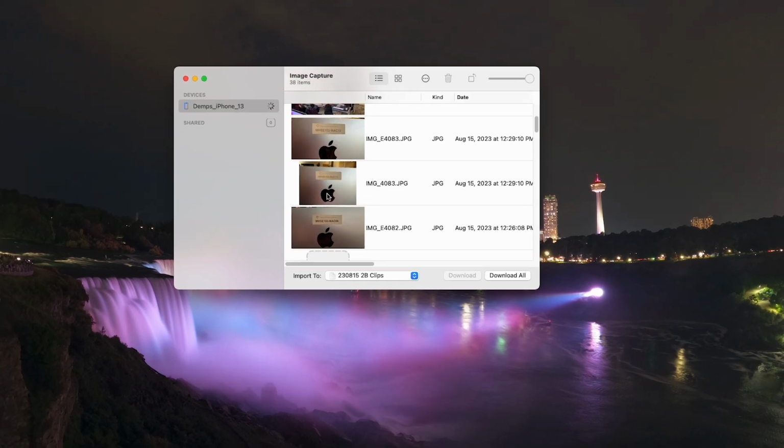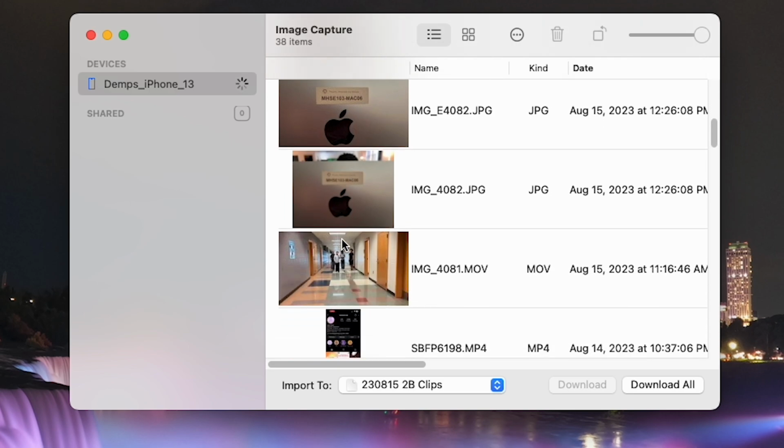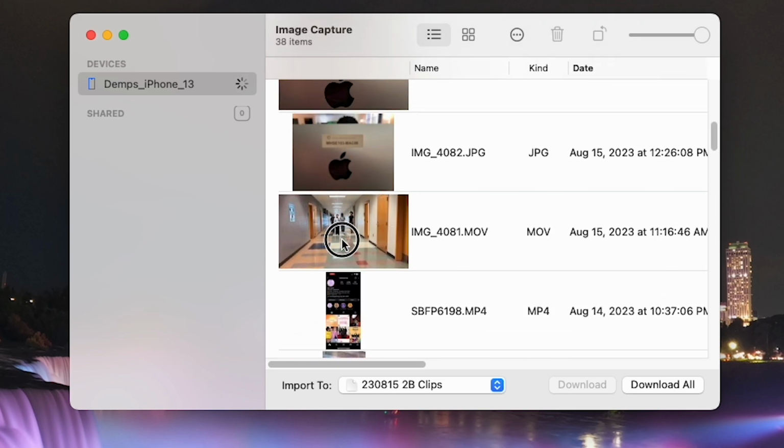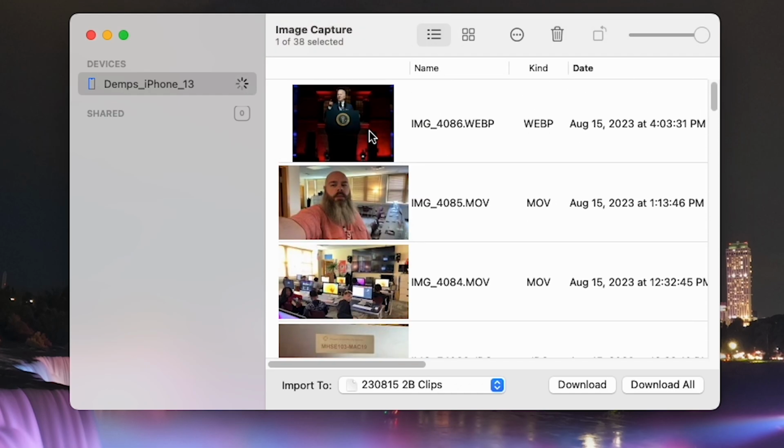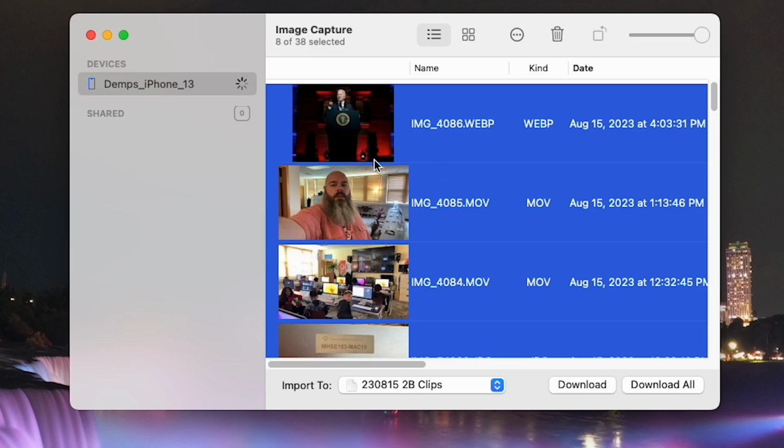All right. Got a bunch of assorted stuff here. Let's just say I want to take this clip and everything above it. For some reason, I have this fancy picture of Joe Biden here. I could highlight all that and then click download. It's going to go into the last location that I saved clips, but that is not there anymore.